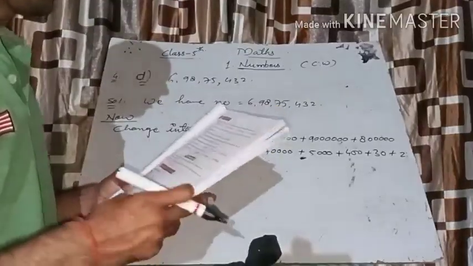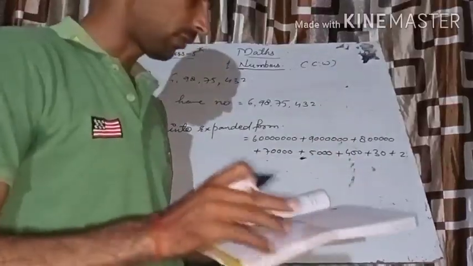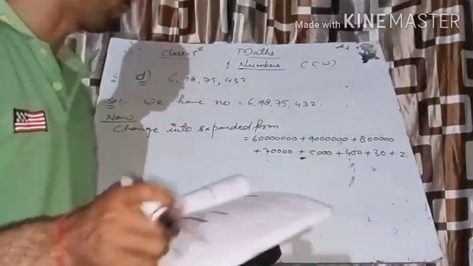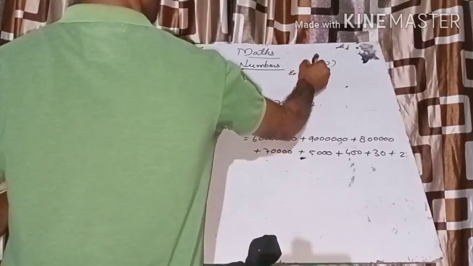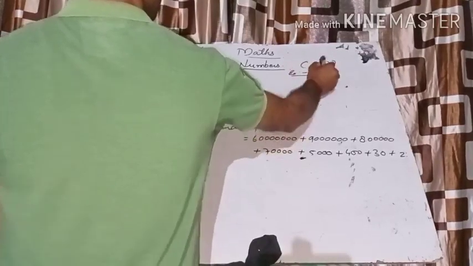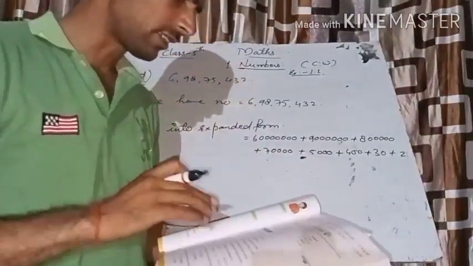In the next question you have to write down the numbers in words. So here we have completed exercise 1.1. It's your exercise number 1.1. In the next exercise we will start something new.